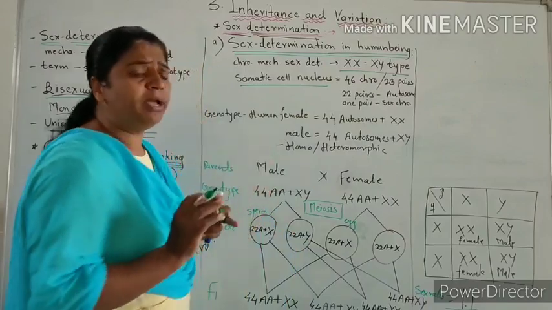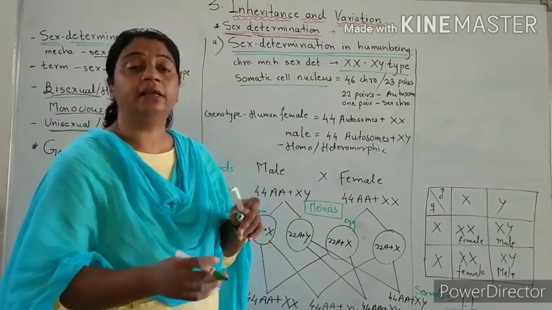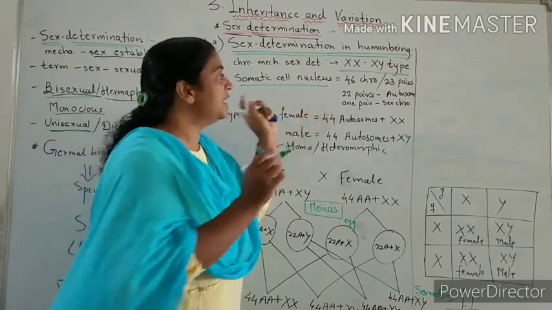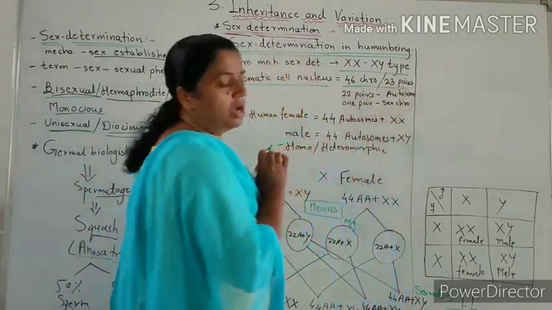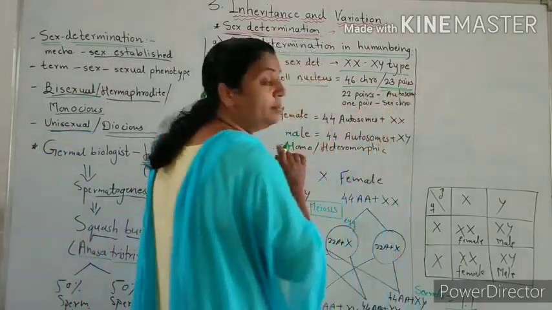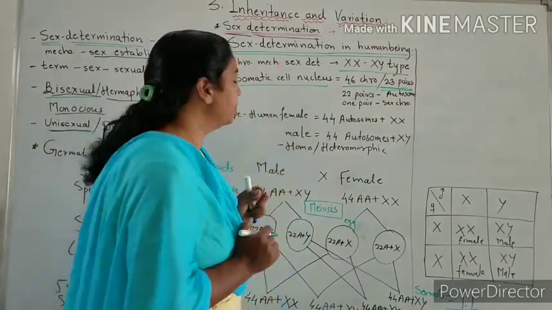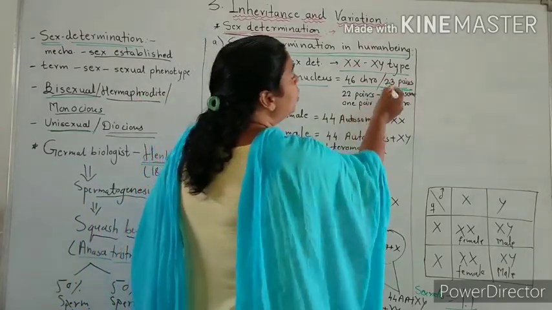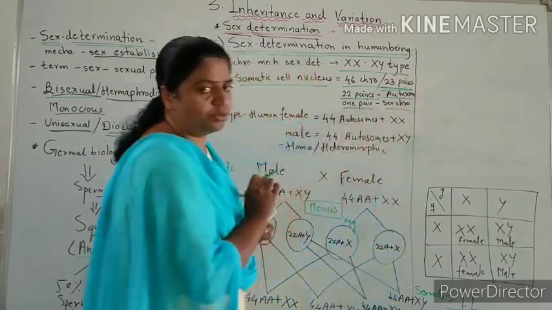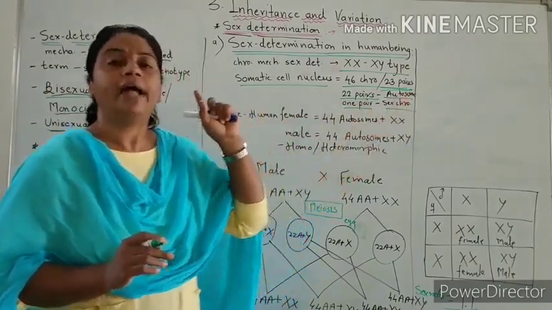Somatic cells of a human being: every somatic cell, eye cell, heart cell, lung cell, muscle cell, all somatic cells of the human body, have a nucleus containing 46 chromosomes, that is 23 pairs of chromosomes. Out of these 23 pairs, 22 pairs are autosomes and 1 pair is the sex chromosome.